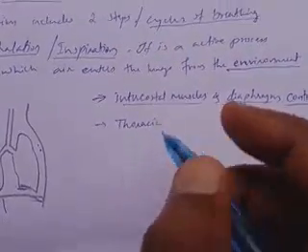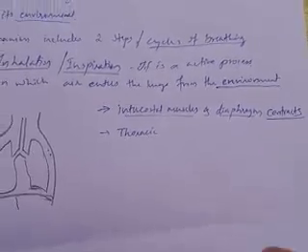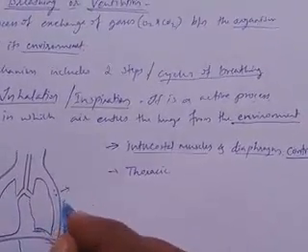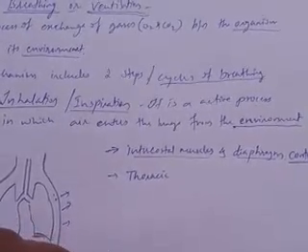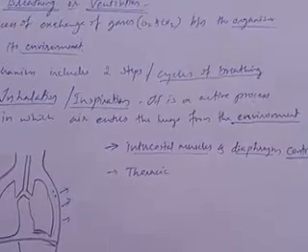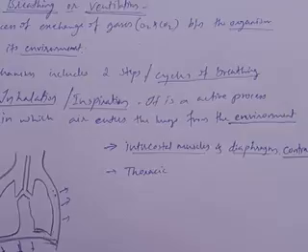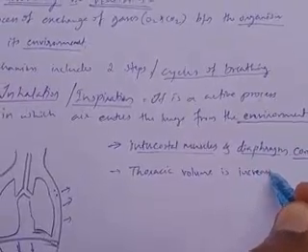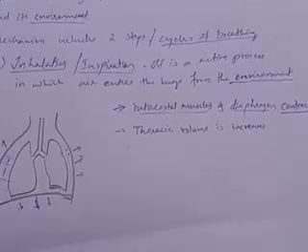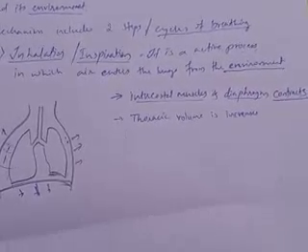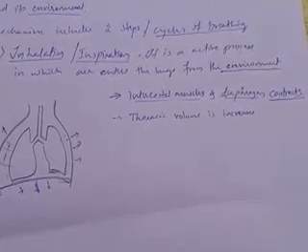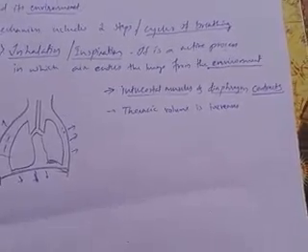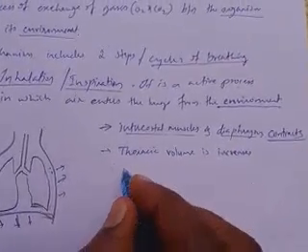The thoracic cavity is this one, so when it contracts, the chest volume or thoracic volume goes on increasing, and it causes a fall of intrapulmonary pressure. Intrapulmonary pressure decreases.